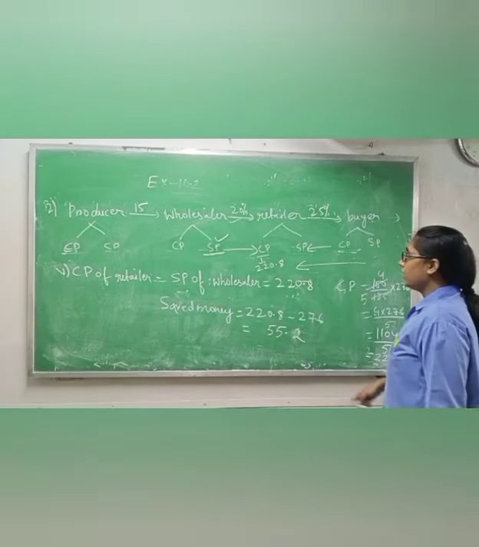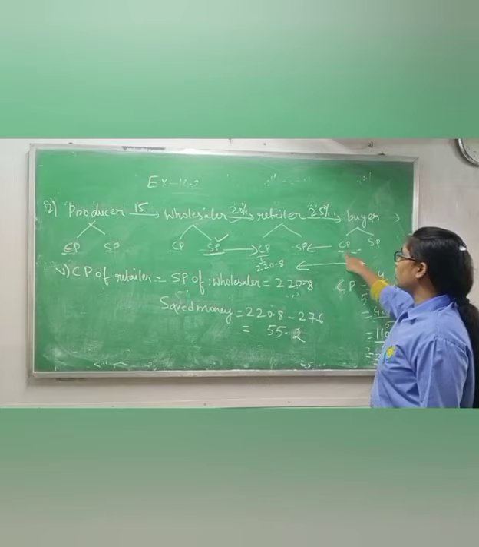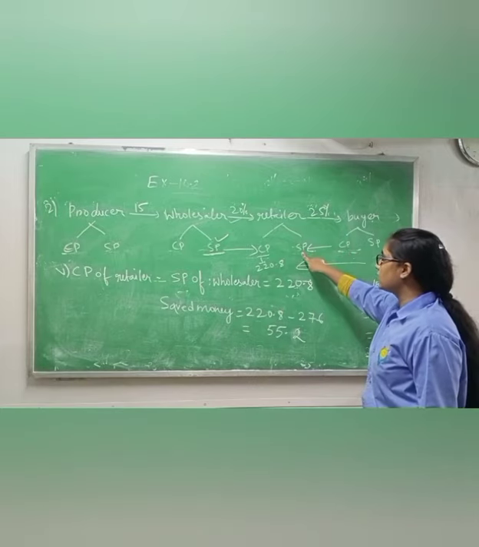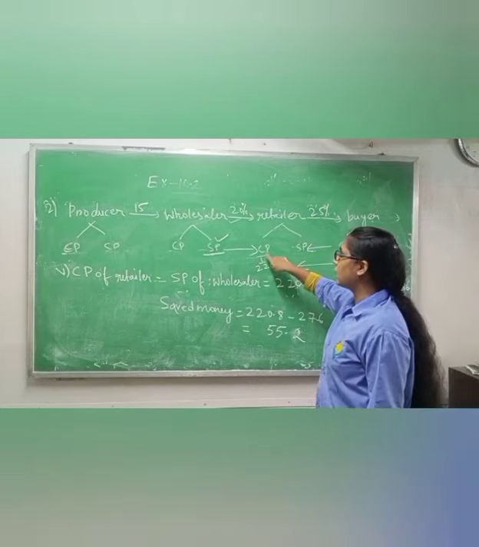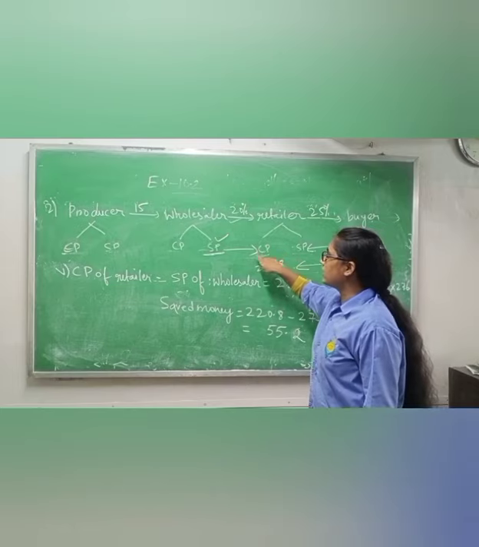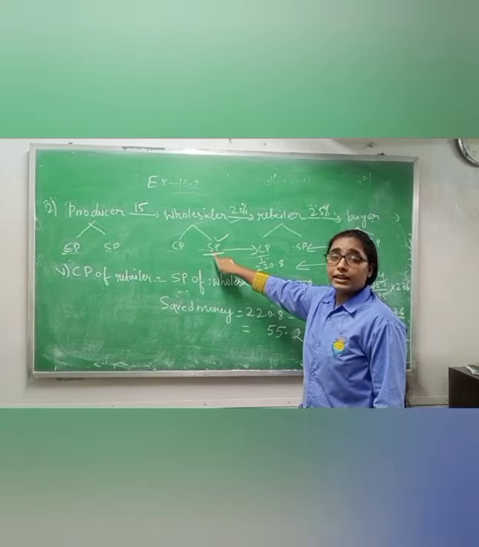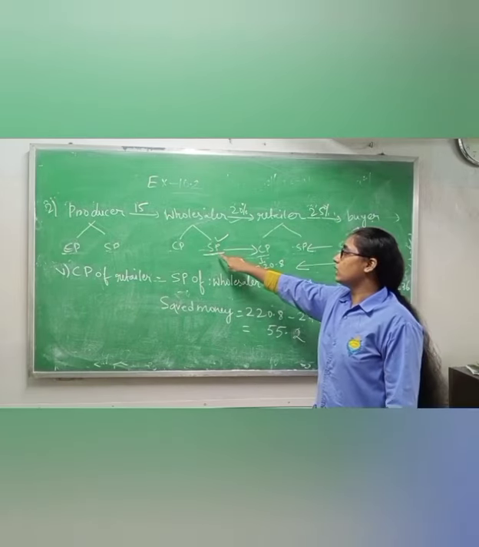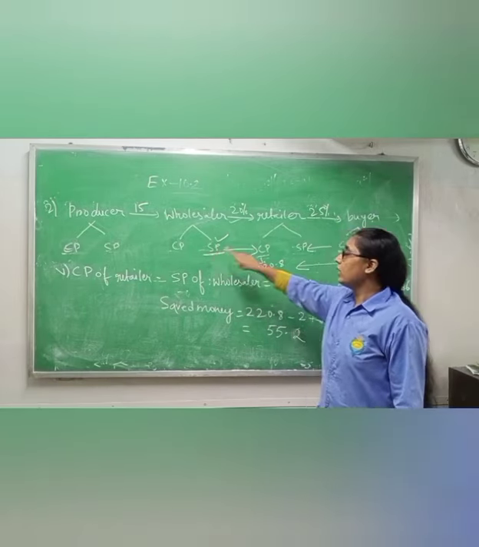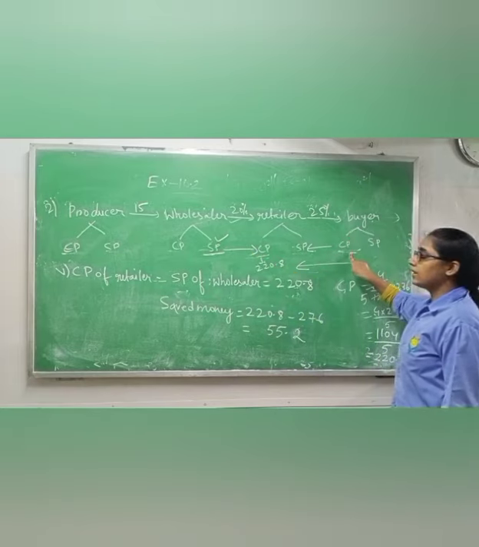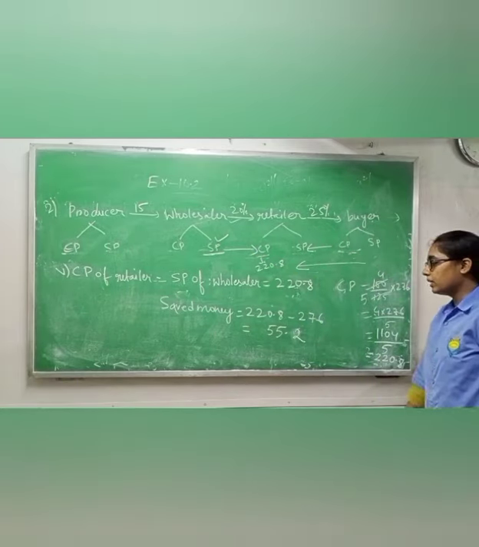Now again I am repeating. Cost price is given to you. I am taking that one selling price. Using this selling price I am finding cost price of retailer. Using that cost price we can say that selling price of wholesaler is the same. If the buyer is directly buying from the wholesaler, then 220.8 minus 276, the saved money is rupees